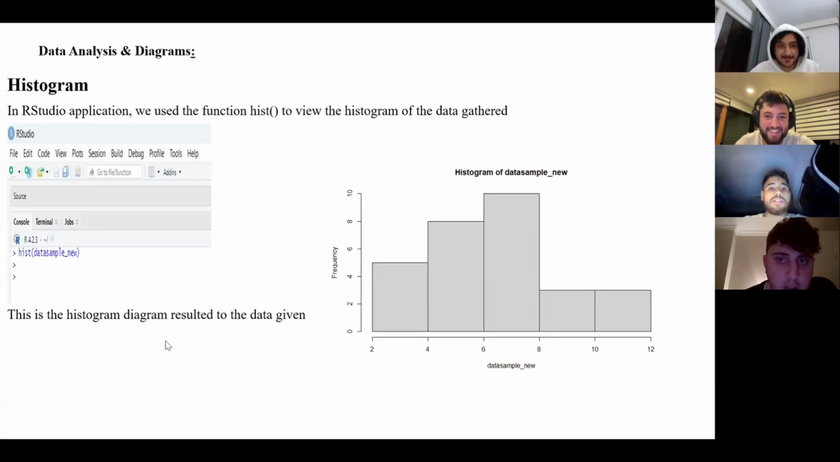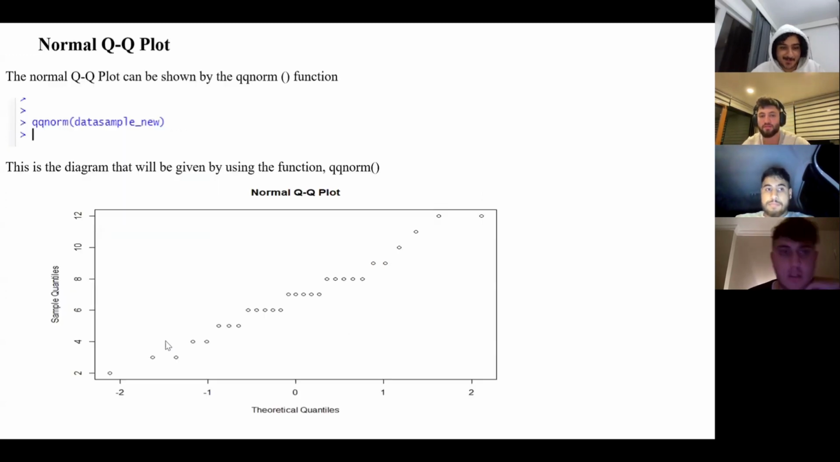In our RStudio application, we use the function hist to view the histogram of the data derived. A normal QQ plot can be shown by the qqnorm function. This is the diagram and this is our table.